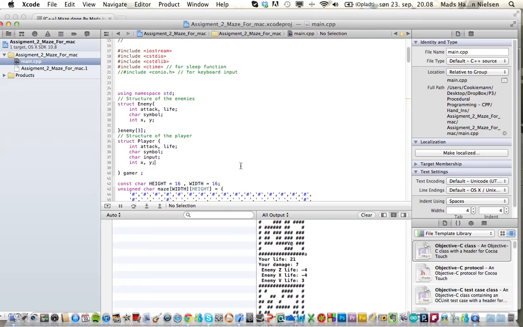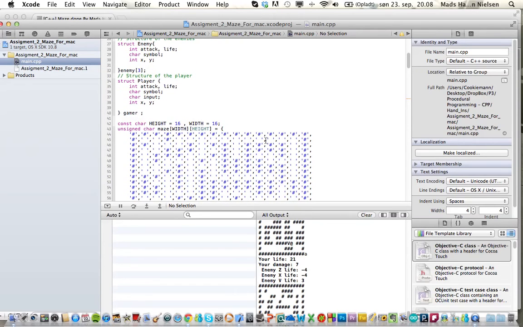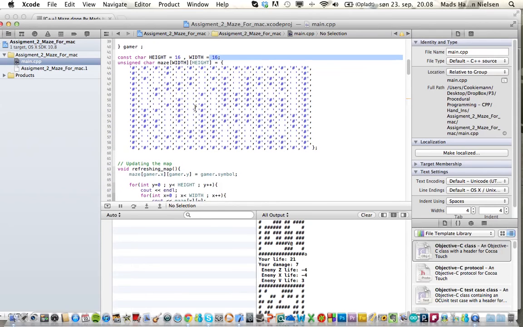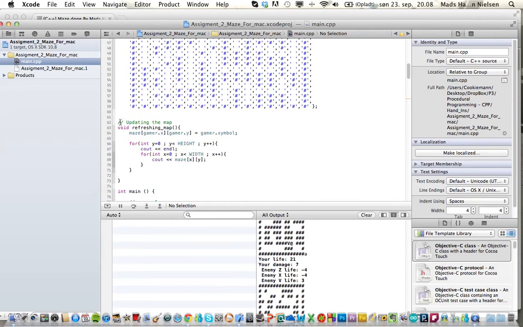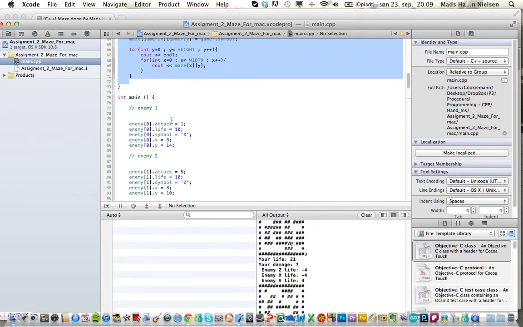I call it a gamer. So here's my maze. This is height and width. They're constants, so they will never change. The height is going to be 16 and the width is going to be 16. I then have my unsigned char maze array, and that is my map. And here I have the function that is going to call the map into my while statement.